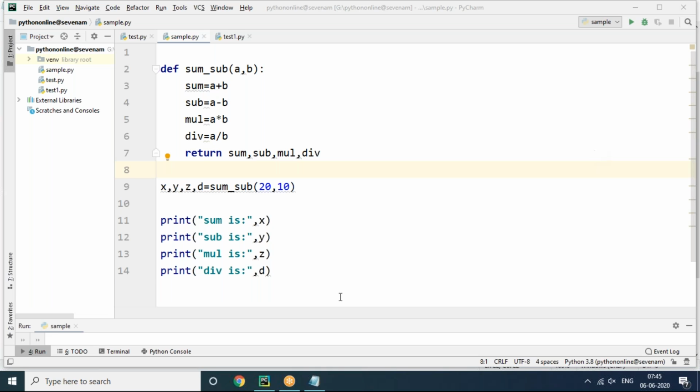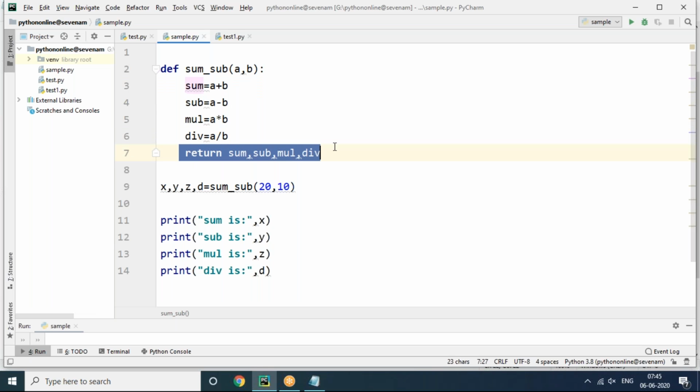So that is what we are doing here, a function with a single task. I also just want to show you an example: a function can do any number of tasks, and returning any number of values is also possible. Okay, so this is the function description and function basics that we discussed.